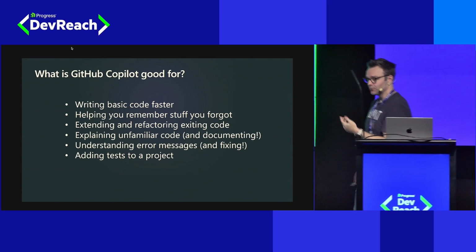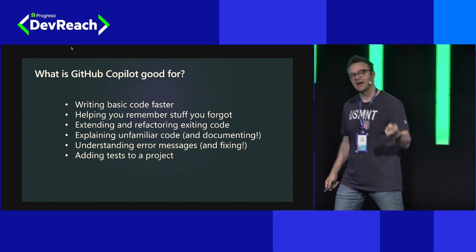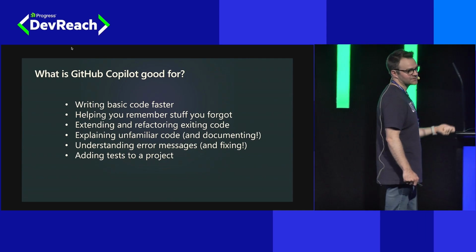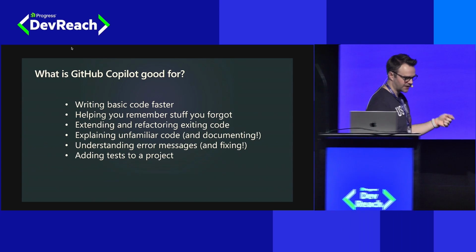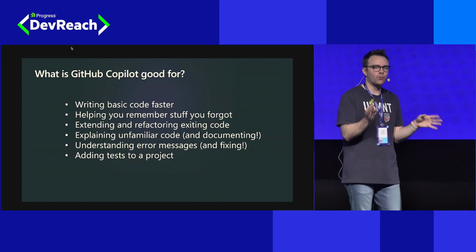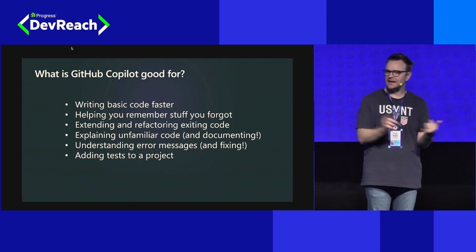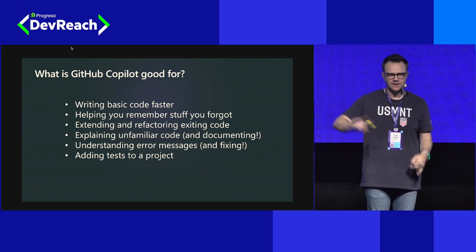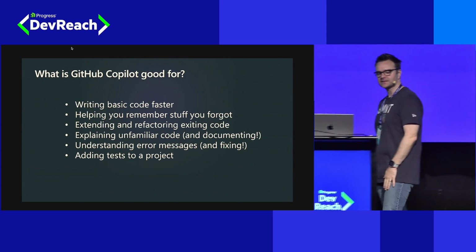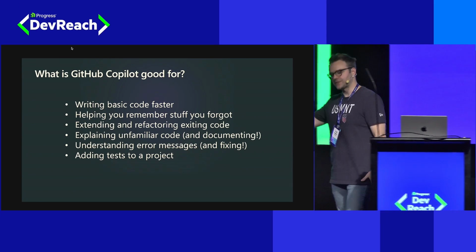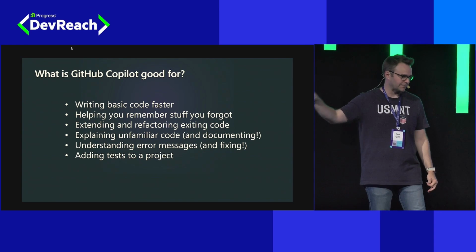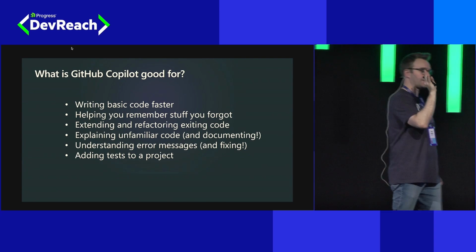That's very related to the next bullet. It can help you understand error messages. It can even help you fix errors in your project. And beyond that, it can add tests to your project for you. I think one of the talks yesterday talked a bit about how we all would perhaps add more tests if we had more time, but we're not lazy developers, we're rushed developers. Well, GitHub Copilot can actually help us have more complete test coverage by adding tests for us. And many other things. In fact, at the end of today's talk, we'll talk about other capabilities GitHub Copilot is going to help us with, like pull requests and things that are coming in the future.